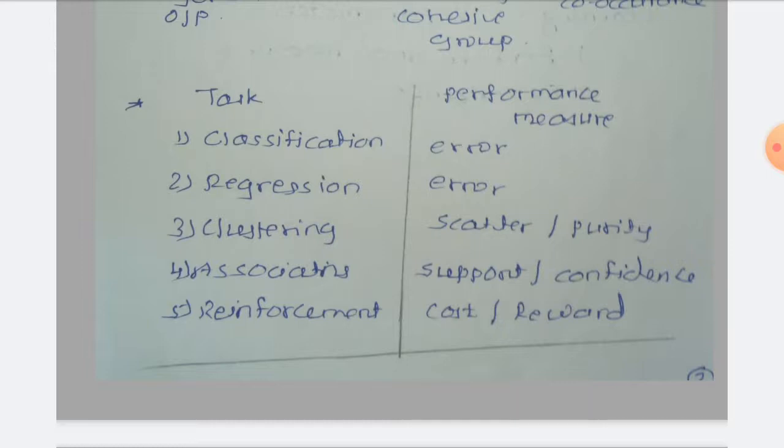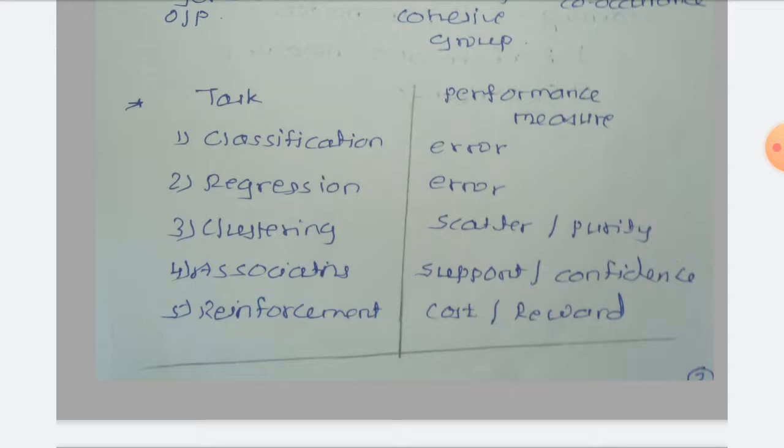In regression, if I say tomorrow the temperature will be 25 degrees Celsius, but actually I am getting a maximum temperature of 30 degrees Celsius, so there is an error of 5 degrees Celsius. So this is the error that occurs in regression type of learning.